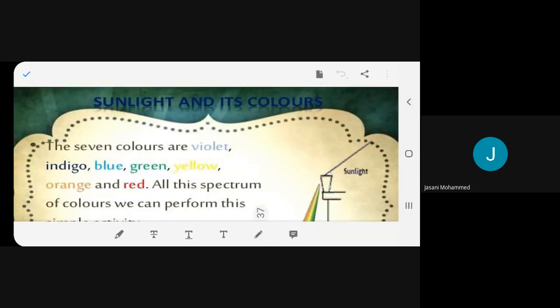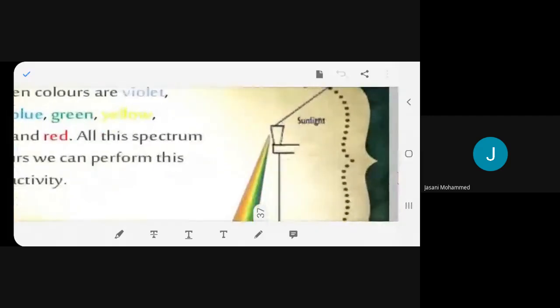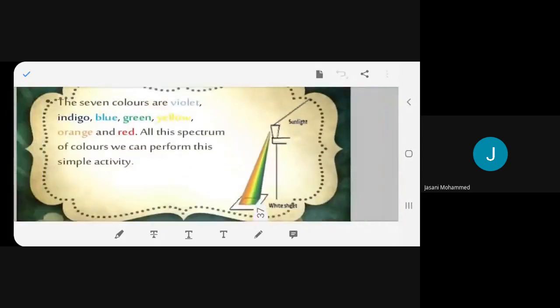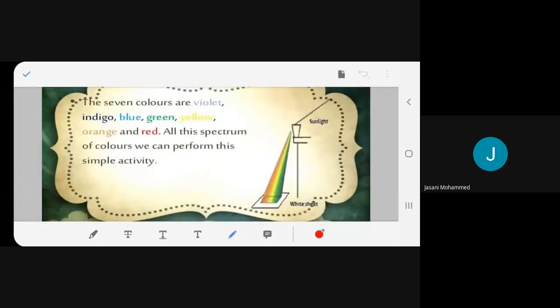Now see, do an activity. The sunlight is falling on a glass. Yes, this is a glass. It gets refracted or dispersed as a spectrum. You can see this VIBGYOR on a piece of paper.